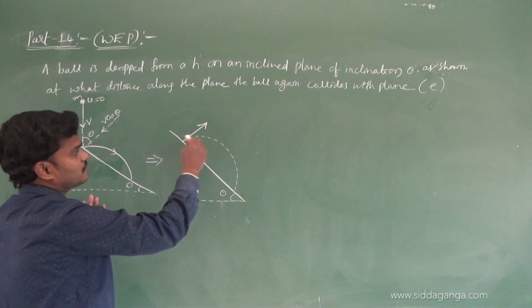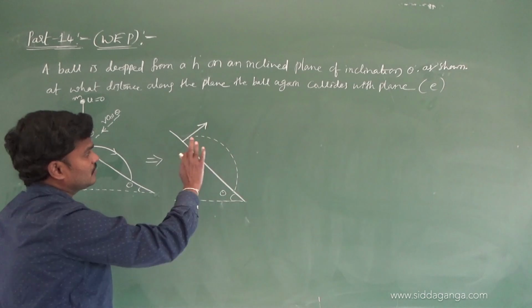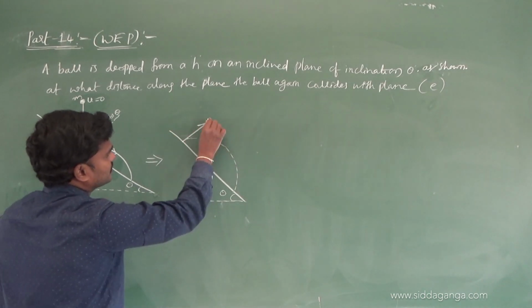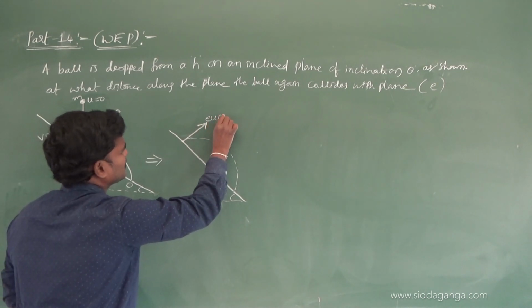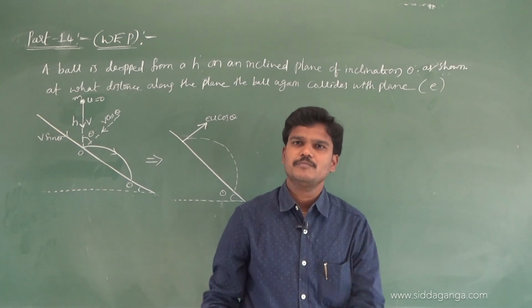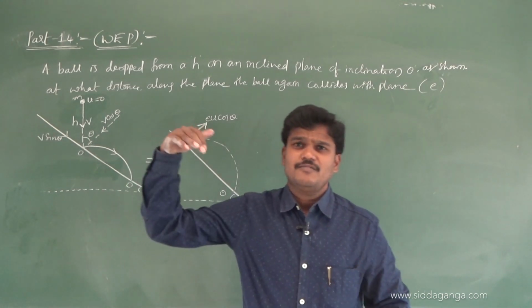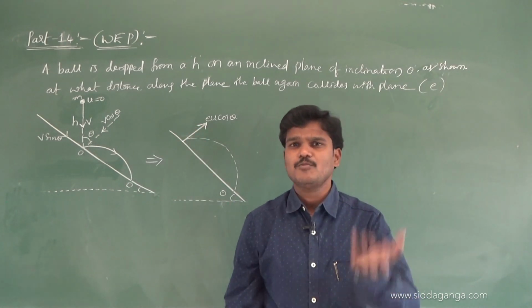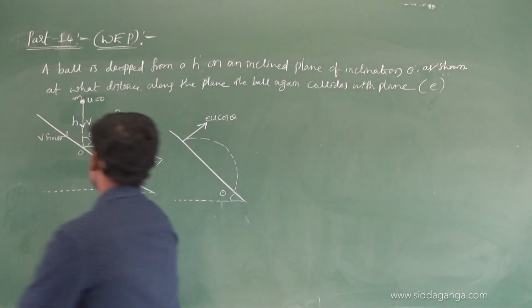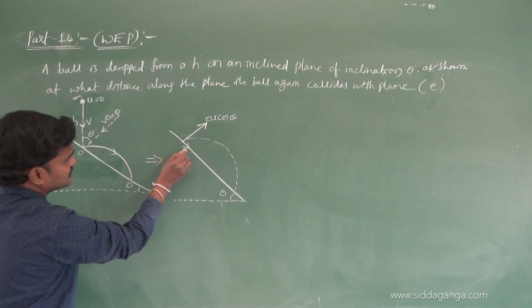After collision, tell me at what speed it will come. After collision, with what speed is the ball going to come? It will come with e u cos theta. If a ball falls with u, it rebounds with e u. If a ball falls with u cos theta, it rebounds with e u cos theta. Clear? E u cos theta, and this component does not change.